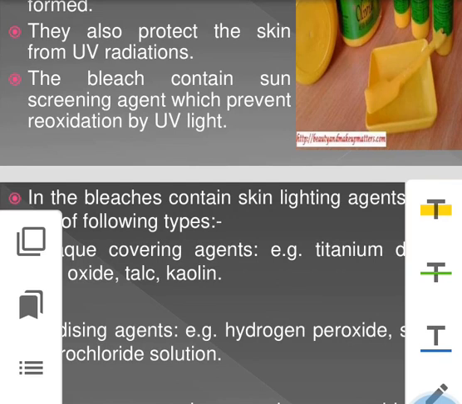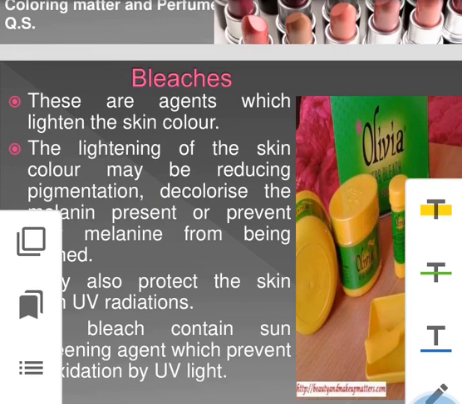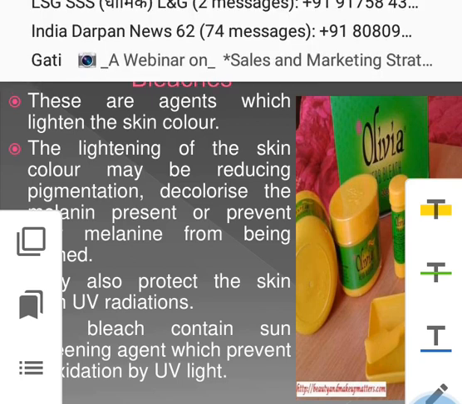The bleach contains a sunscreening agent which prevents reoxidation by UV light. Various types of bleaches are available in the market, such as Oleo bleaches, as well as bleaches from Garnier and various other cosmetic companies.